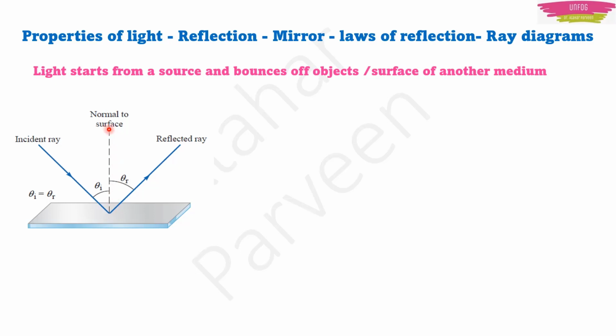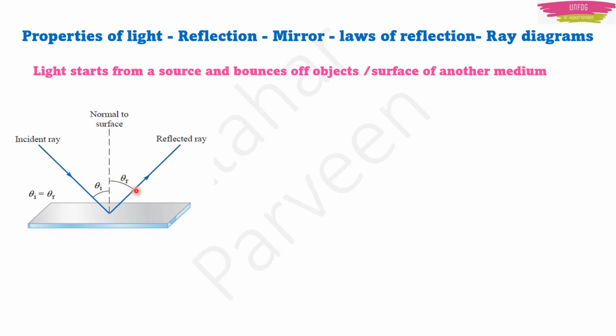This is an imaginary line, but it is very important because we are finding the angle of the incident ray with respect to the normal, and that angle is known as the incident angle. The angle which is made by the reflected ray with respect to the normal to the surface is known as the reflected angle.